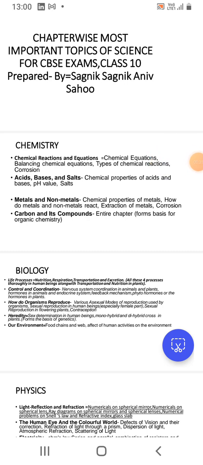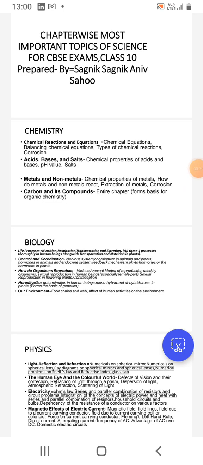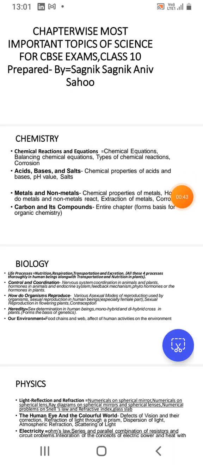salts. Salts means you need to cover everything related to salts, like the extraction of salts, the process of their preparation, or the electrolysis of any kind of salts, etc.